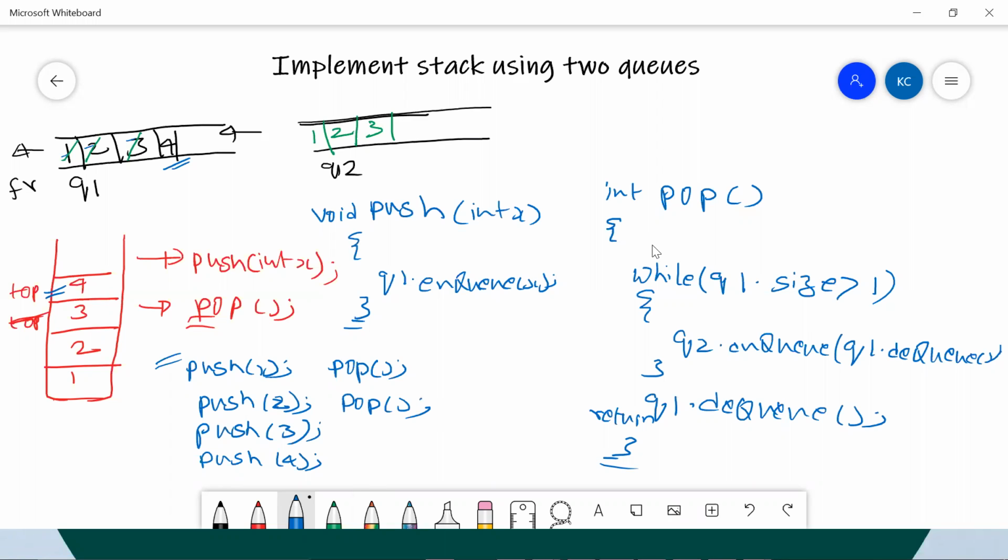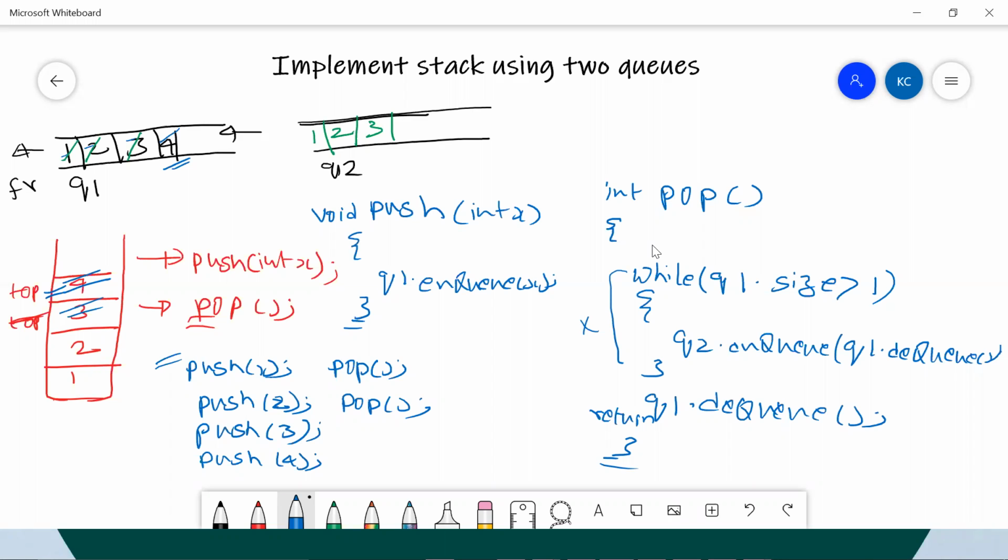I'm trying to pop it out again. When I say pop, I need to, now I have removed 4, right? So now I have to remove 3. According to my code, my queue is not having anything right now, because all these elements have been shifted to q2, and the remaining element has been removed. This shifting operation is done. But what is this while saying, while q.size is greater than 1? So this will not be executed. And finally it says q1 is not having anything, so we are not able to dequeue anything.